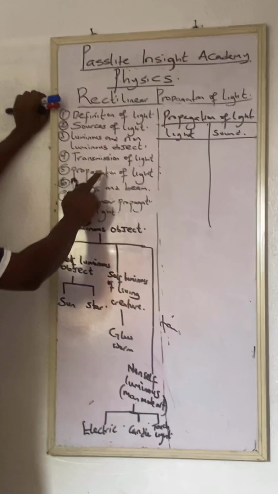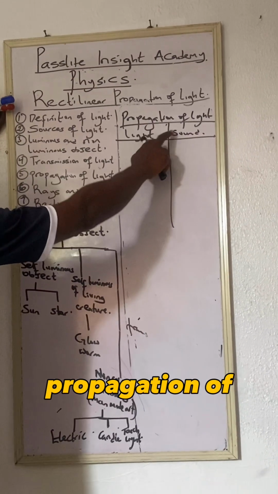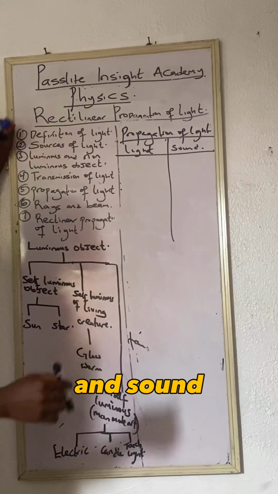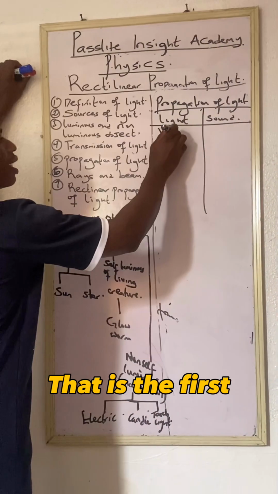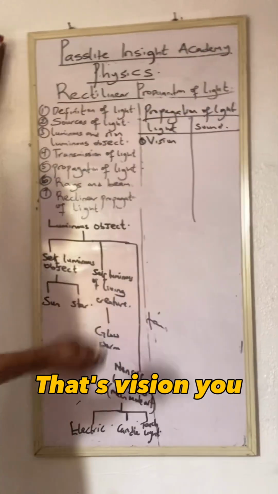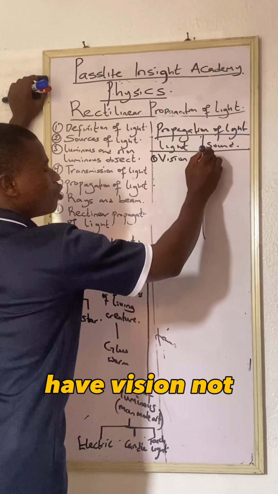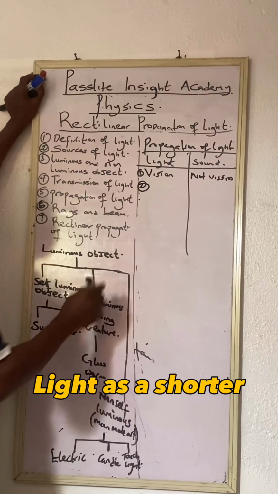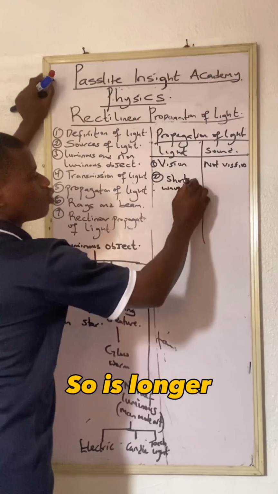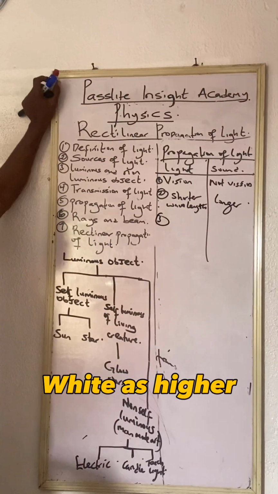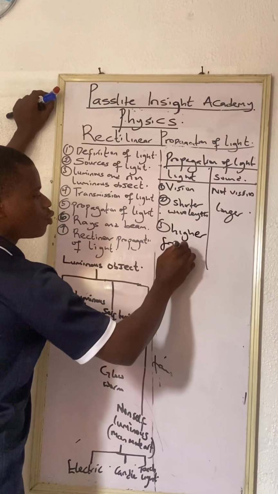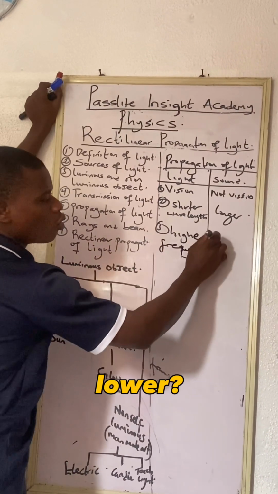Now the fifth one is propagation of light. We want to talk about light and sound. First, light has vision, you can see through them, but sound does not have vision. Second, light has a shorter wavelength, so sound is longer. Third, light has higher frequency, while sound has lower frequency.